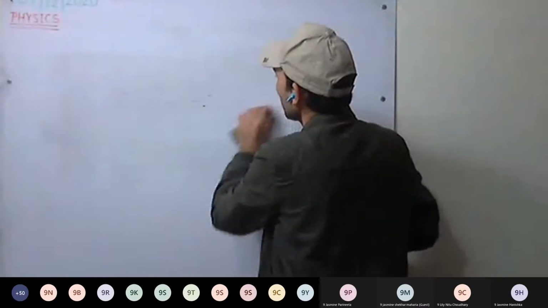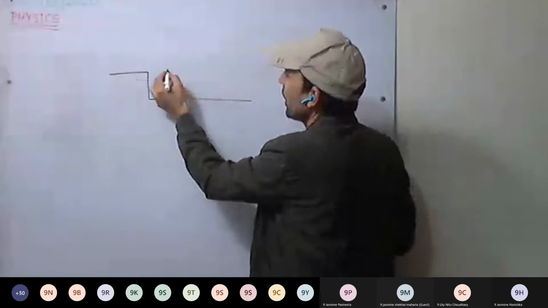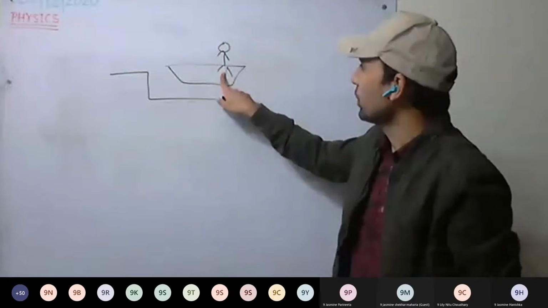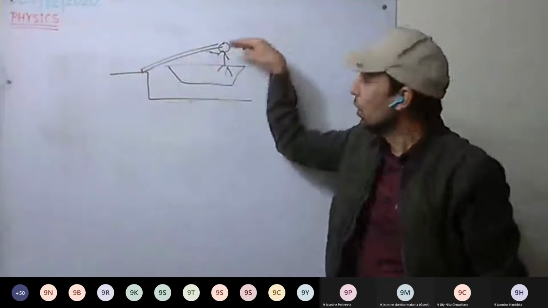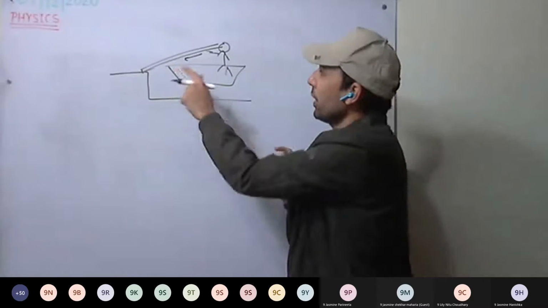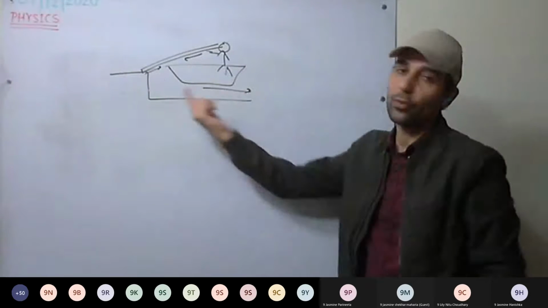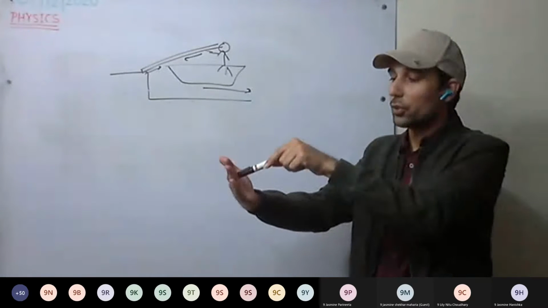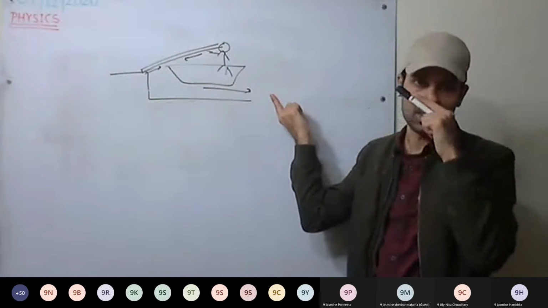Next is motion of a boat away from the shore. For example, this is the shore and this is our boat, the old man. The man uses the bamboo stick or the oar to apply force on the shore. And what will the shore do? It will apply the force back. This is how the boat will move away from the shore. The shore will apply equal and opposite force on the oar, and indirectly it will move the boat away.